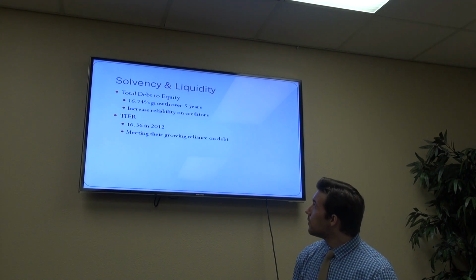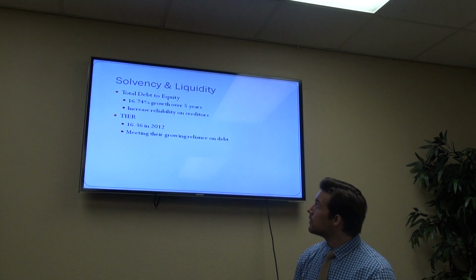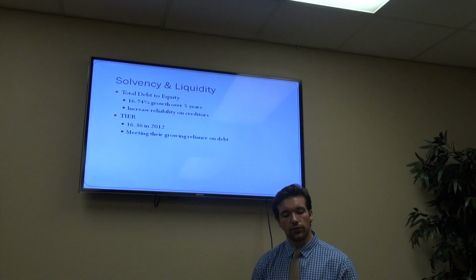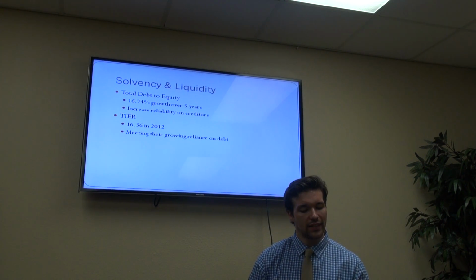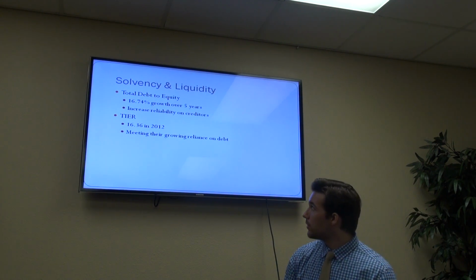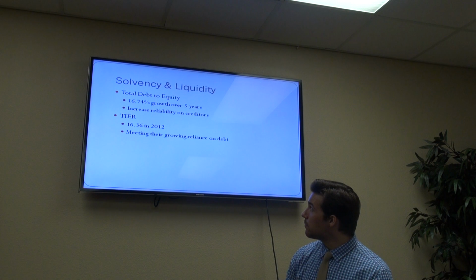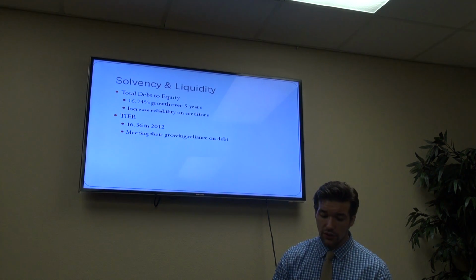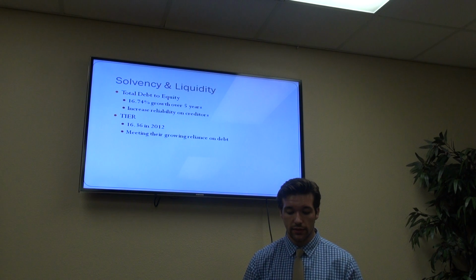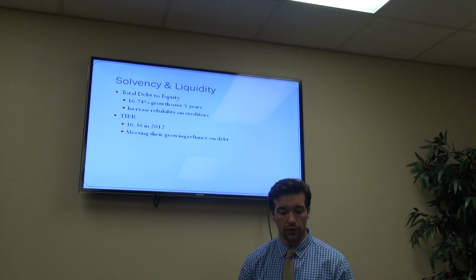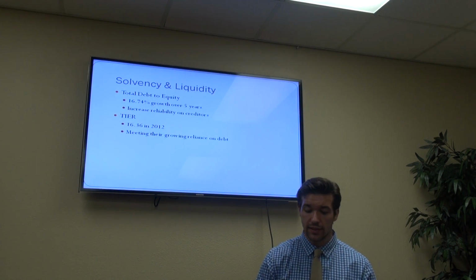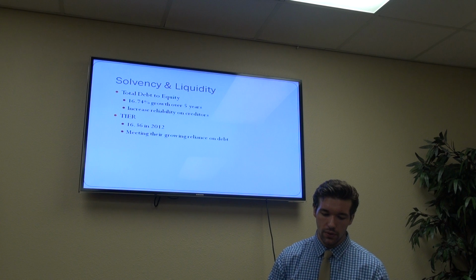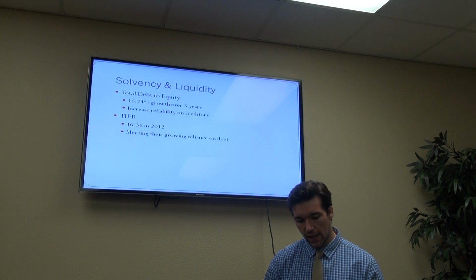Total debt to equity ratio has been growing over 5 years. So it's showing McDonald's is in the long run increasing its reliance on creditors, which is not necessarily what I would like to see. But then I looked at their times interest earned ratio, or TIE, being in 2012 16.36. They're showing that they're meeting their growing reliance on debt. So as they are increasing their reliance on creditors in the long run, they're also meeting that 16.36 fold. So it's not really much of a concern to me as of right now.